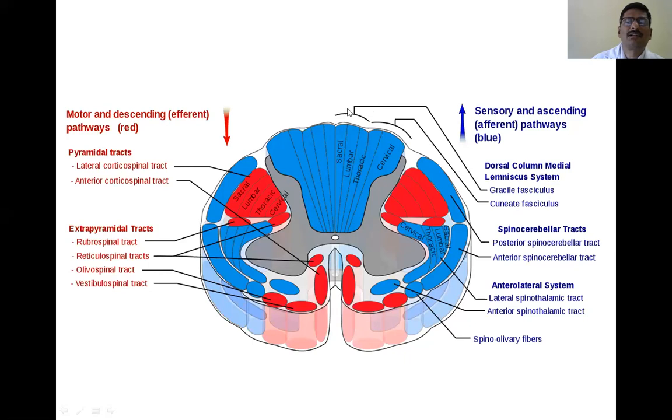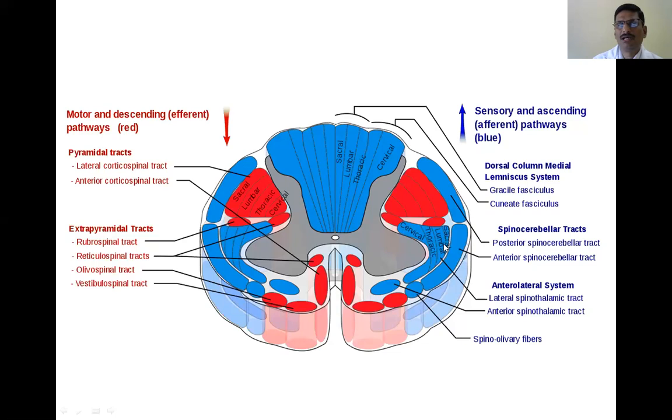This dorsal column tract carries most of the general sensation, especially the fine touch as well as tactile localization and tactile discrimination or two-point discrimination, as well as vibration sensation, position sensation, as well as stereognosis. All these sensations are carried by the dorsal column tracts.